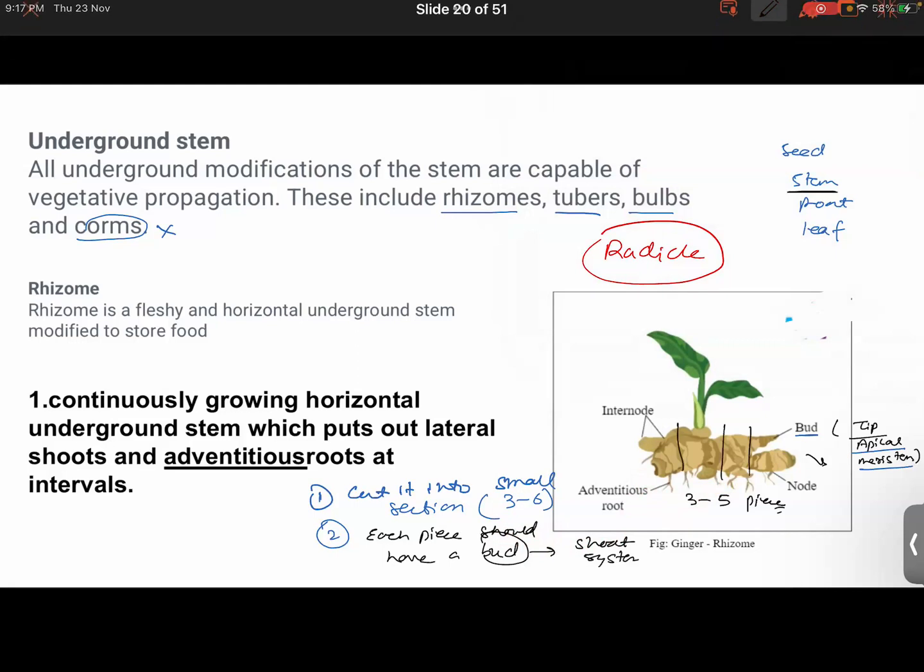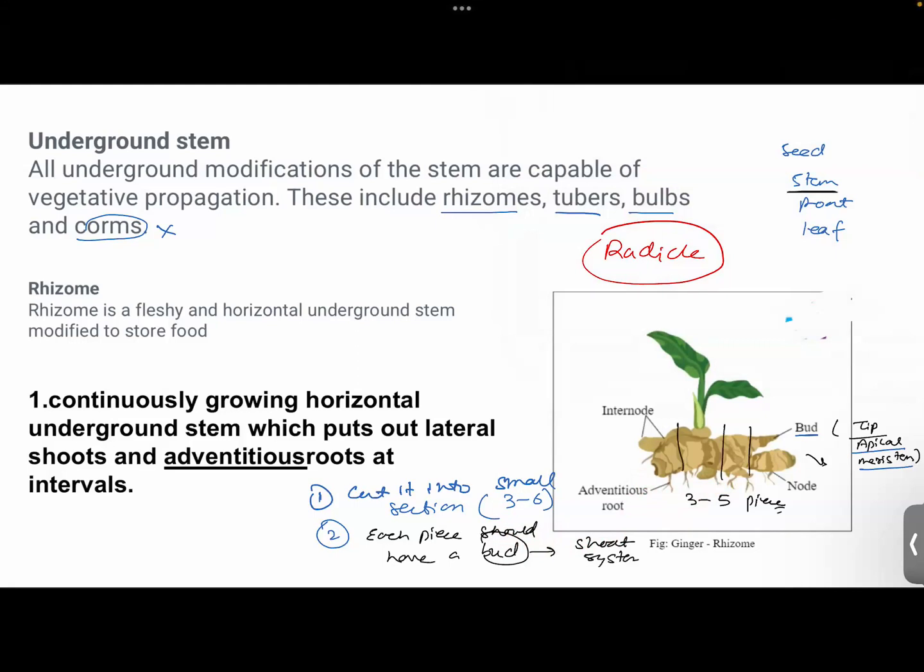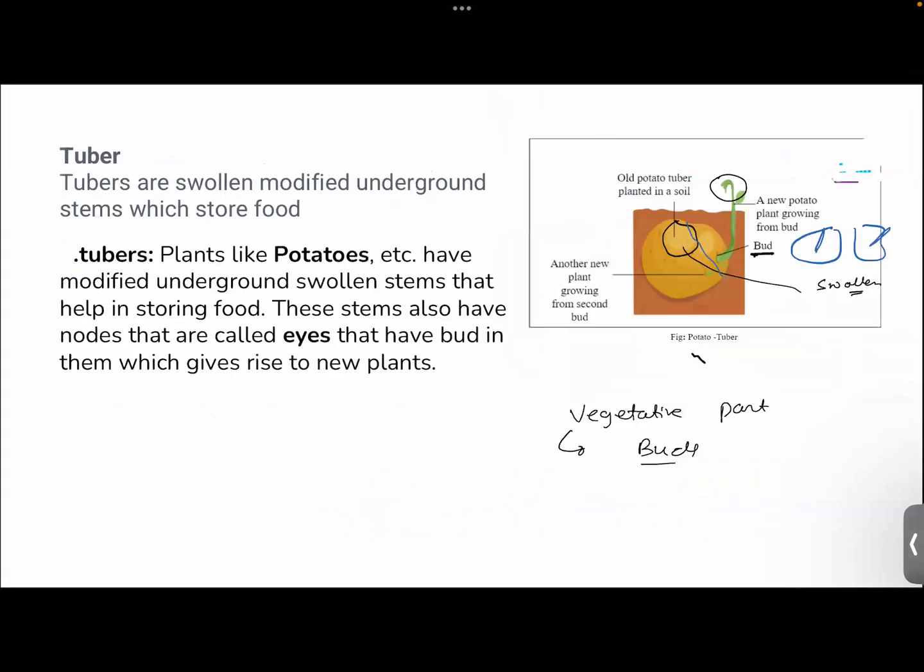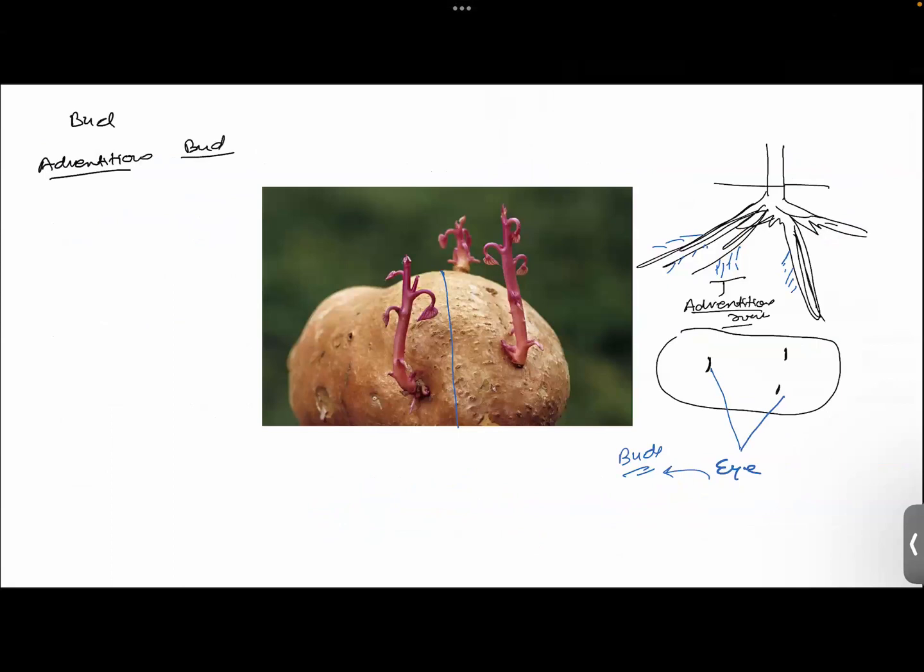Yes, sir. Okay, then we talked about tubers also, right? So here also the vegetative part was the buds, right? Which later on develops into the shoot system.